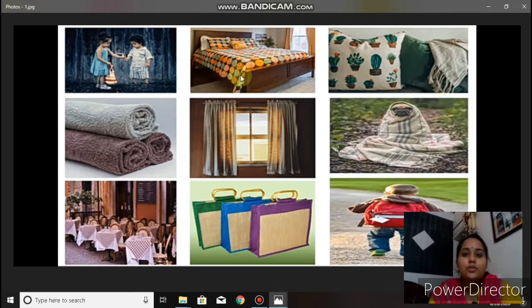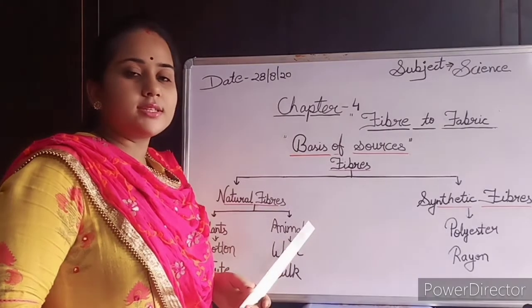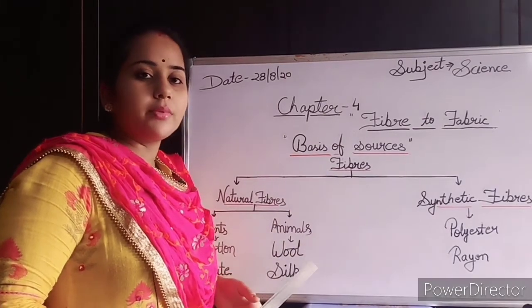Students, look around and you will notice that your clothes, bed sheet, pillow covers, towel, curtain, blanket, table cover, shopping bag, even your school bag, these all are fabrics made with different clothing materials. So students, how many types of clothing material are there? Let's see. In the slide we see lots of clothing materials.